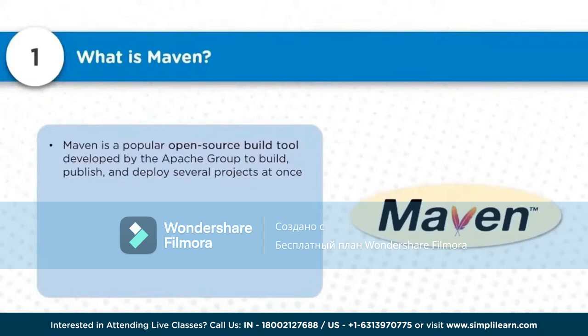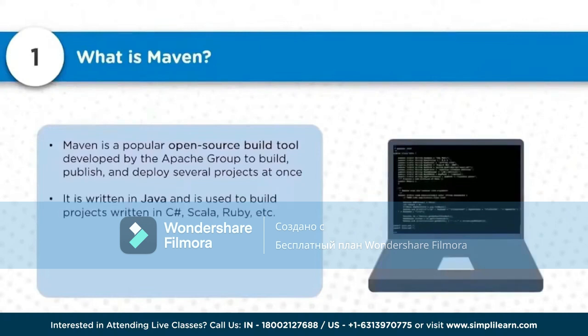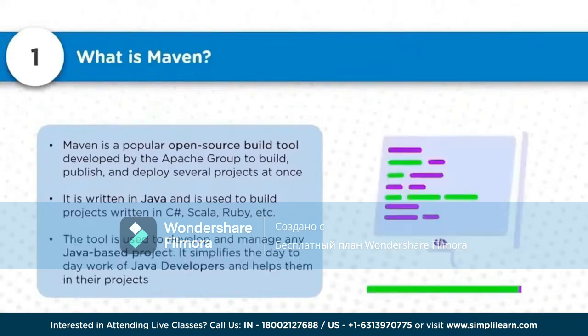We can integrate it with other tools like Jenkins, and we can automate and schedule the builds. So we can get a lot of advantages with the help of this tool. It's primarily written in Java, and it can be used to build other kinds of projects also, like C#, Scala, Ruby, etc. This tool is primarily used for development and management of artifacts in Java based projects.